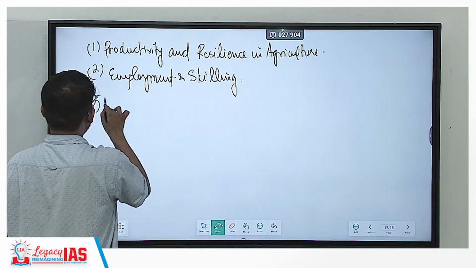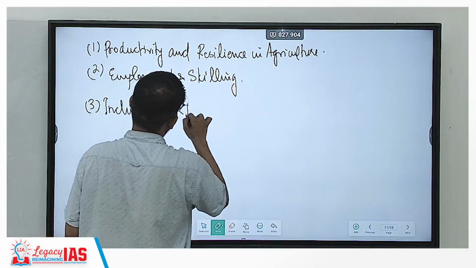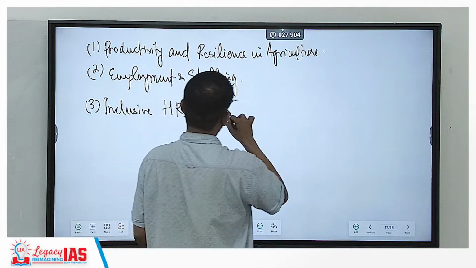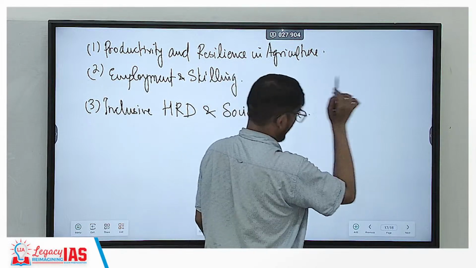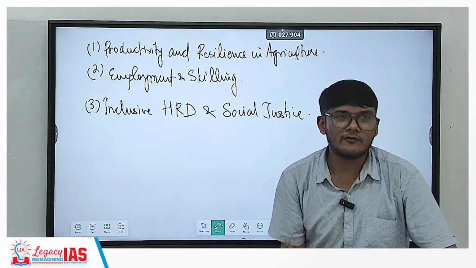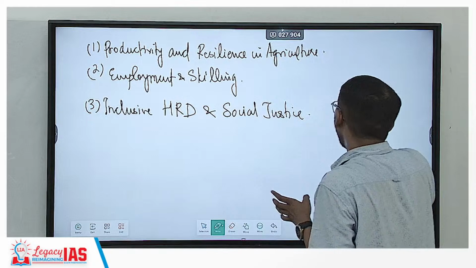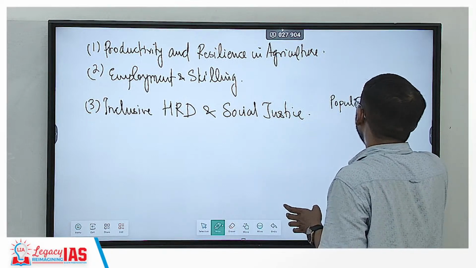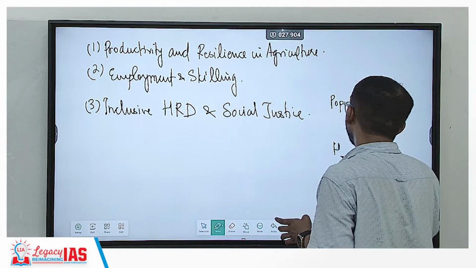Then there is inclusive human resource development and social justice. So this is a very holistic point. Why holistic point? Because they have talked about human resource development. Human resource development means developing the capability. How does a population get converted into a human capital?